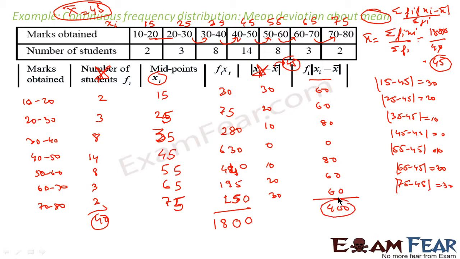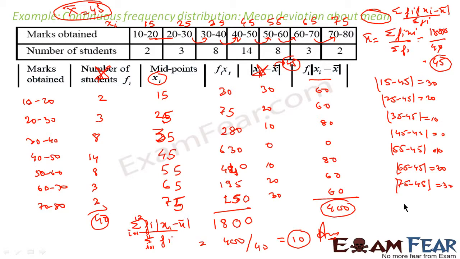This is 400. Now the formula we had is this one: sigma fi into |xi minus x mean| by sigma fi, correct? Where i is equal to 1 to 12, that we have to write here. Here also i is equal to 1 to 12. So what we'll get here? This value we know is 400, correct, by sigma fi, which is 40, so 400 by 40, and this comes out to be 10. So 10 is our answer, that is 10 is the mean deviation about mean for this continuous frequency distribution.